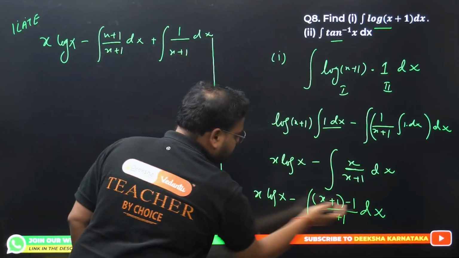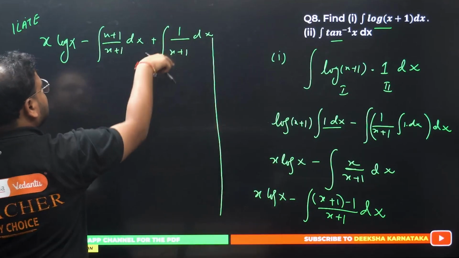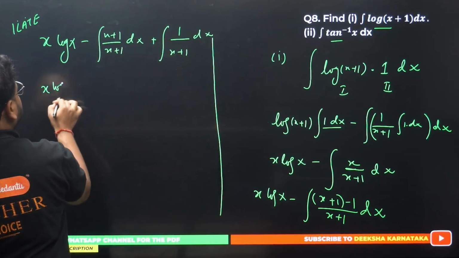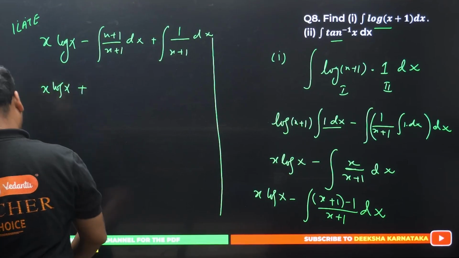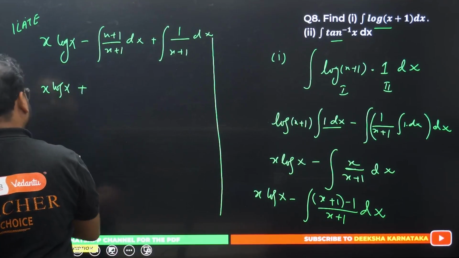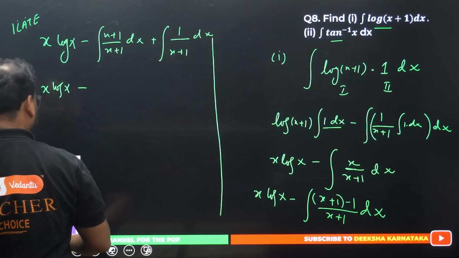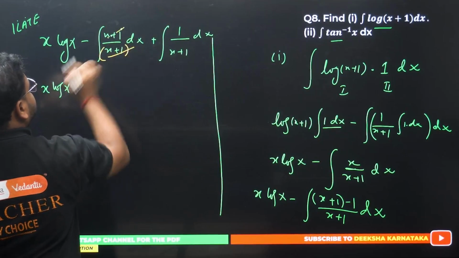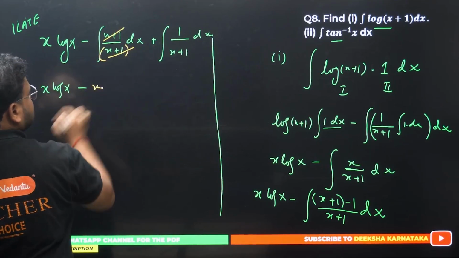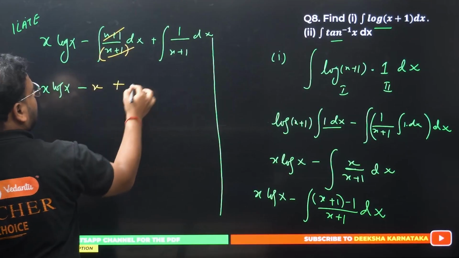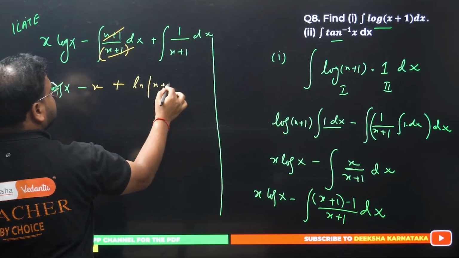This minus 1 with this minus 1 becomes plus, so you get plus 1 by x plus 1. Just a second, this will cancel, right? So I get only dx left, meaning minus x plus ln(x plus 1) plus c.